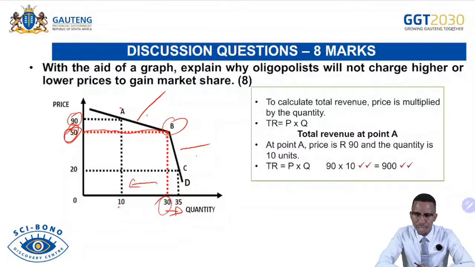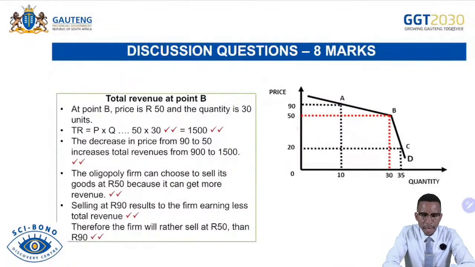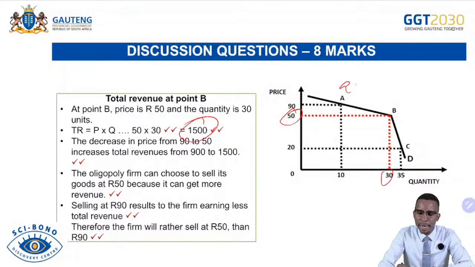How do you answer these questions? It is very important for you to calculate the total revenue first. So total revenue is price times quantity. At point A, the price is 90, and the quantity is 10. So this is our point A. Then we say P times Q, 90 times 10 is 900. So let's check now. We have to compare point A to point B. At point B, the price is 50, and then the quantity is 30. So we'll say 50 times 30, we get 1,500. Okay, now we have something to say. At point A, we got 900. At point B, we are getting 1,500.